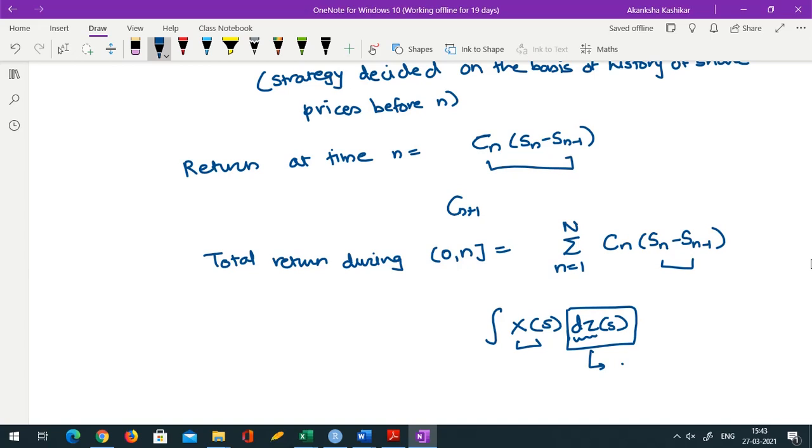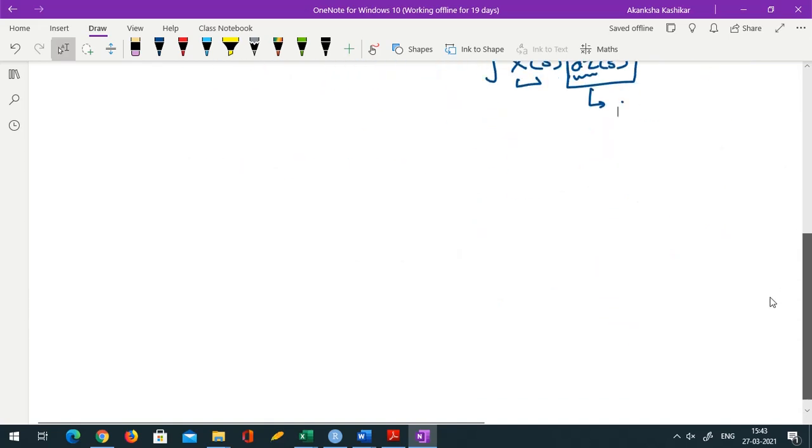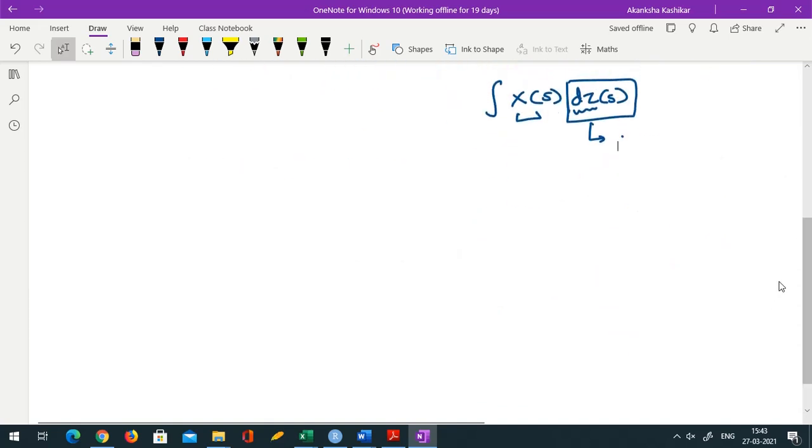So that's why Ito came up with a special branch of calculus known as Ito calculus, where you can define integrals with respect to Brownian motion, even though Brownian motion is not differentiable anywhere. So we are going to study that now. As I mentioned, we'll first start with a simple process, so the integral of some simple process, and then we'll try to generalize it to any arbitrary process.